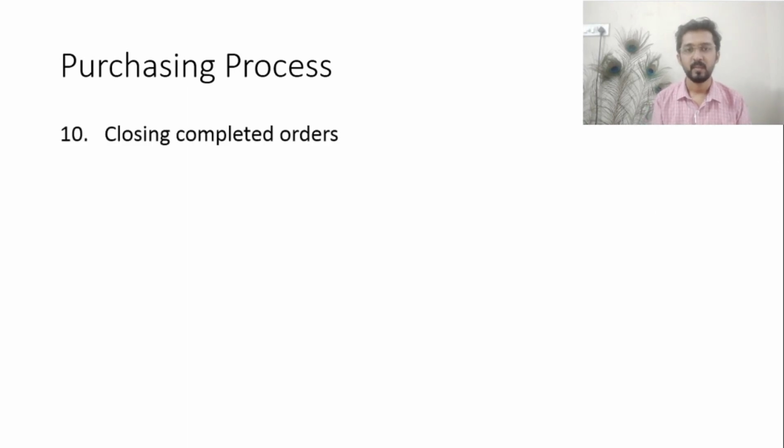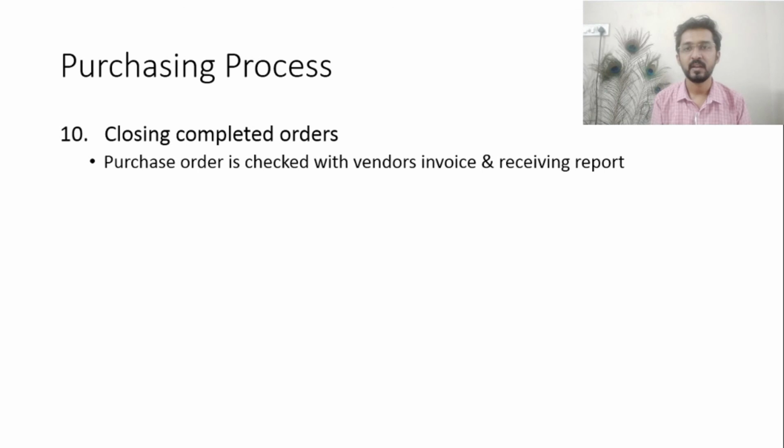The next step in the purchasing process is closing the completed orders. Closing is a required, important and necessary step to close the case of the purchase. The purchase order is again checked with the vendor invoice and the receiving report. The receiving report, as we discussed earlier, is a quality inspection procedure.